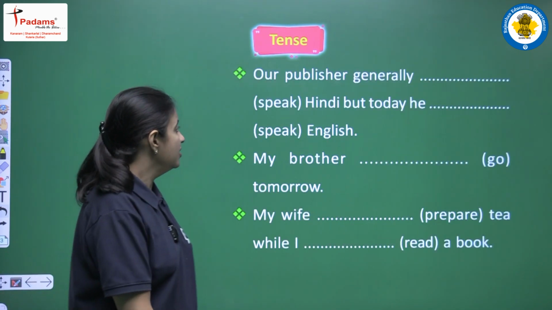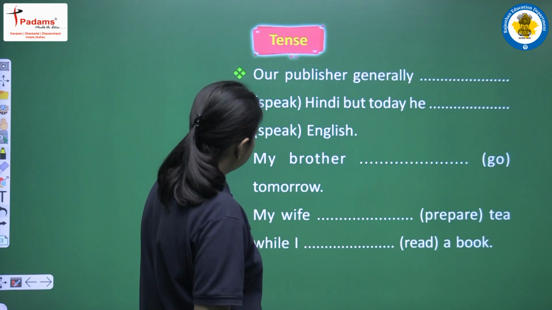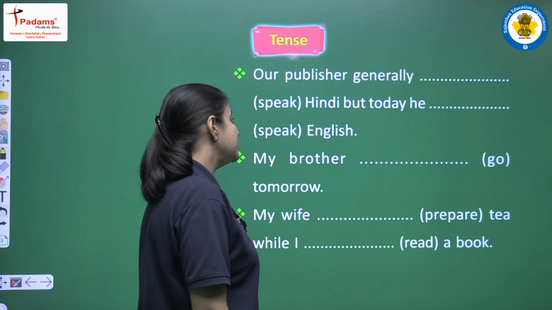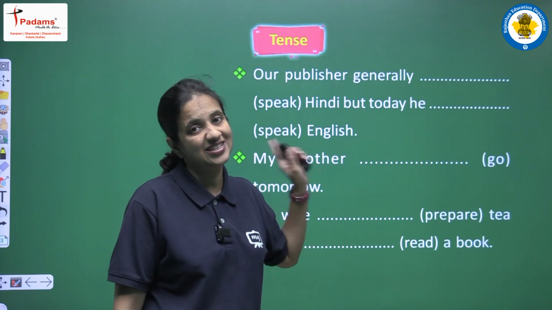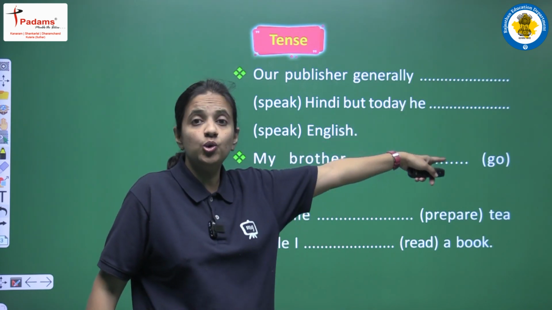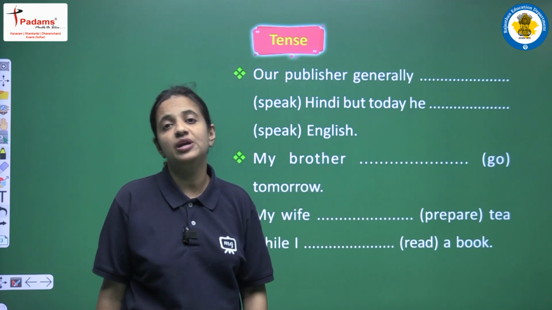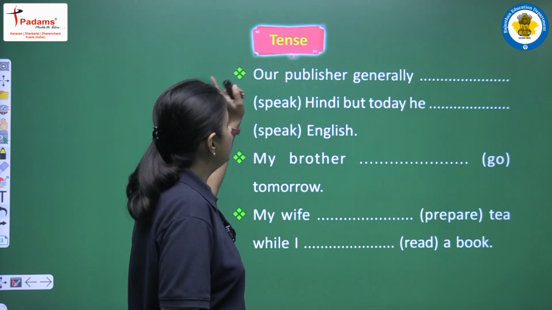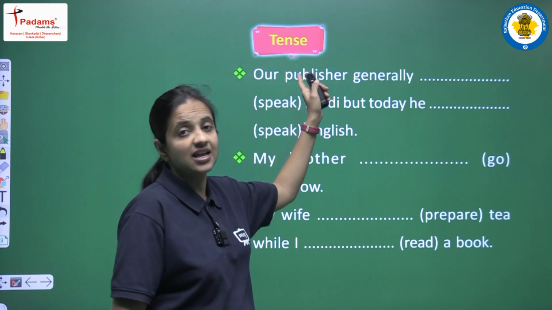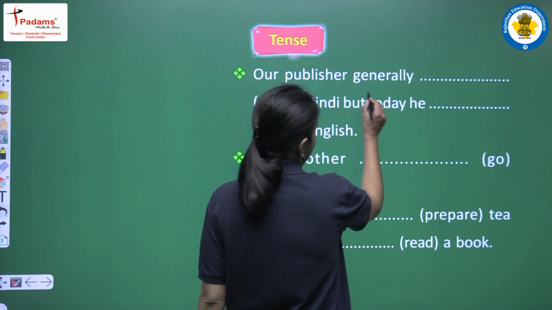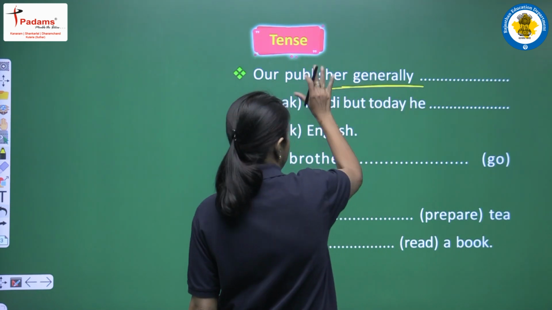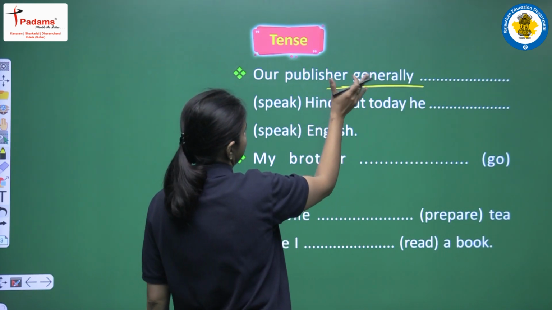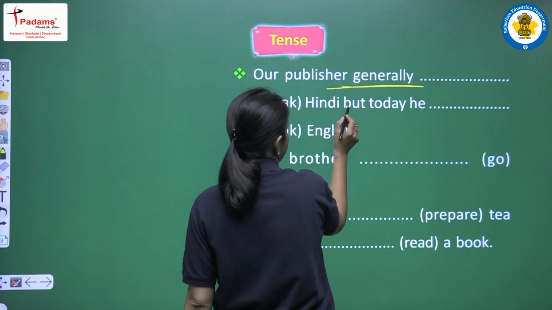Okay, moving on. Next, our publisher generally speak Hindi, but today he speak English. Okay, so in this sentence we are having two blanks. So we have to fill both the blanks, and let's read the sentence one more time. We are having our subject, that is our publisher, right? Next we are having generally. So we are saying first try to solve the first blank. Okay, so we are saying that our publisher generally speak Hindi.